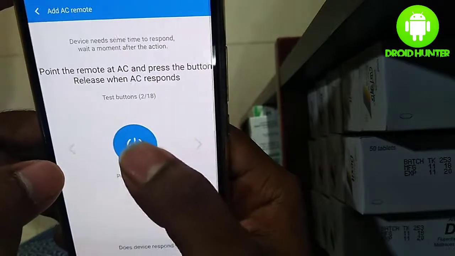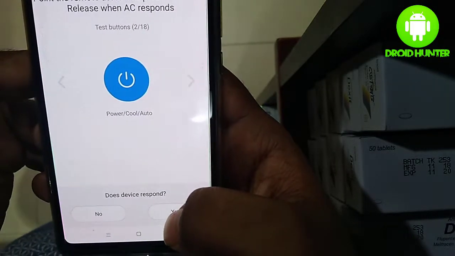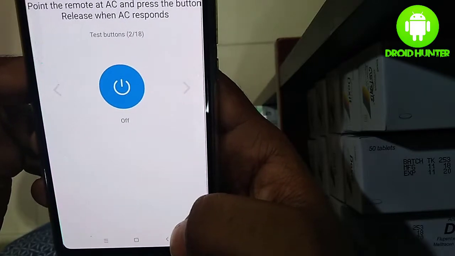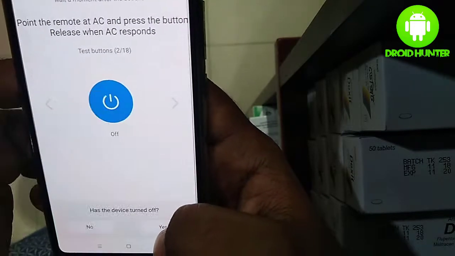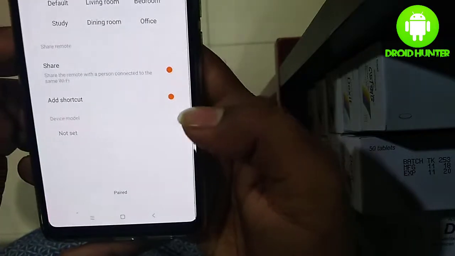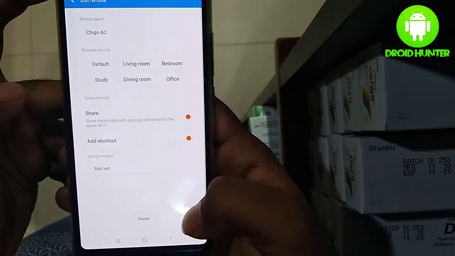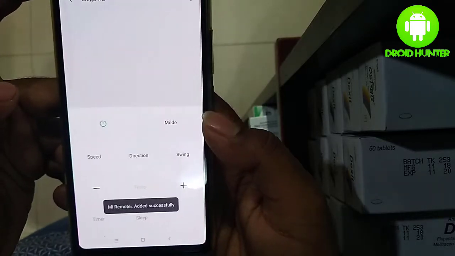Here you see a blue power button. Now click the power button. If your AC responds, click the confirmation button, yes. Then click the paired option. Done. Your remote setup is completed.